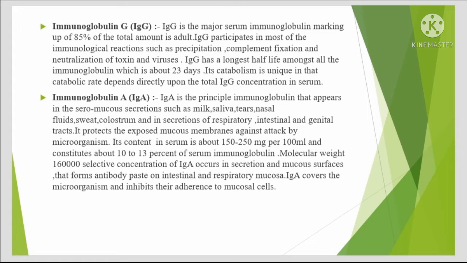Its content in serum is about 150 to 250 mg per 100 ml and constitutes about 10 to 13% of serum immunoglobulin. Molecular weight is 160,000. Selective concentration of IgA occurs in secretions and mucous surfaces, forming an antibody paste on intestinal and respiratory mucosa. IgA coats the microorganisms and inhibits their adherence to mucosal cells.